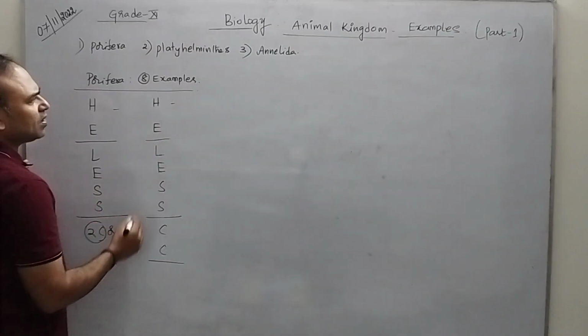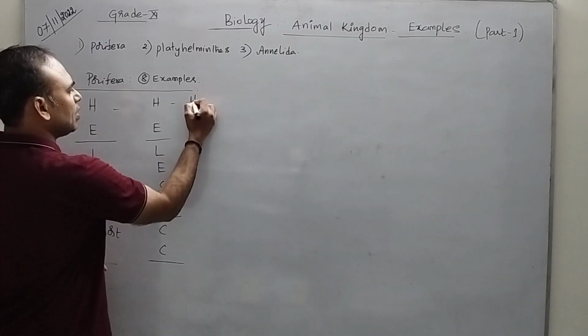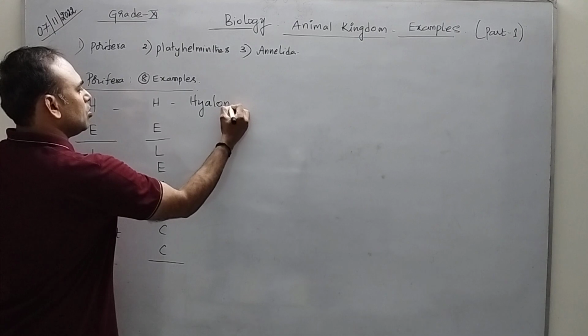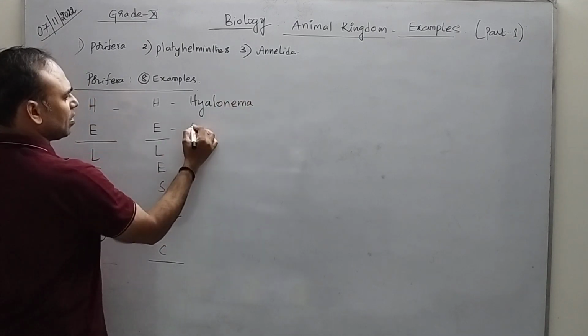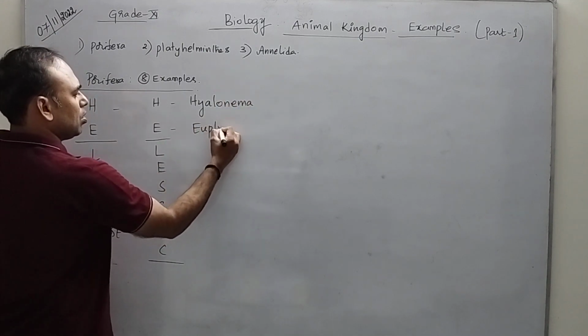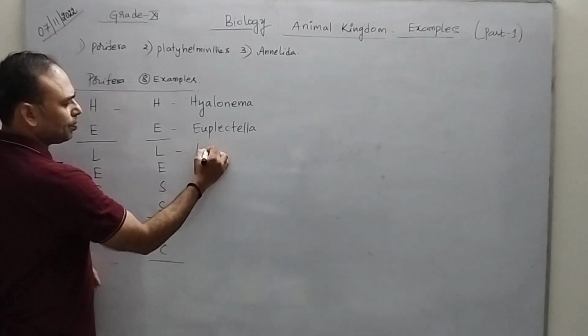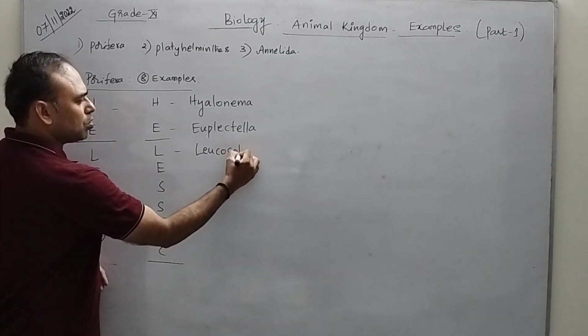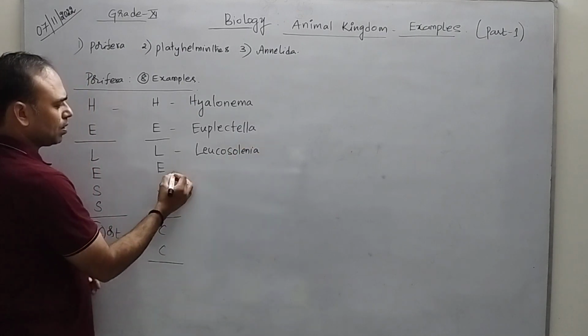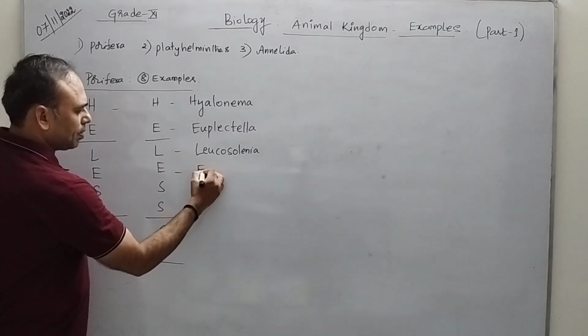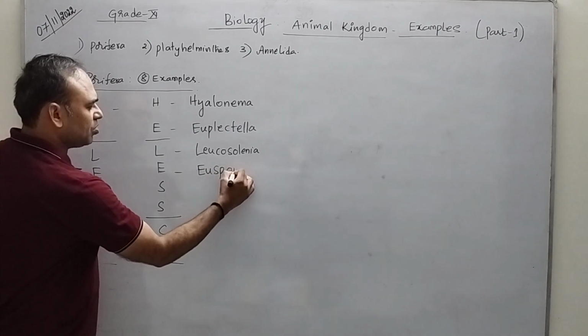Now what are the examples for Porifera? First one, Hyalonema. Second, Euplectella. Third one, Leucosolenia. Next, Euspongia.